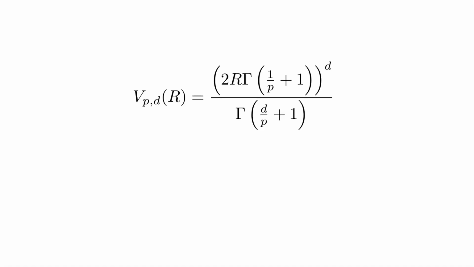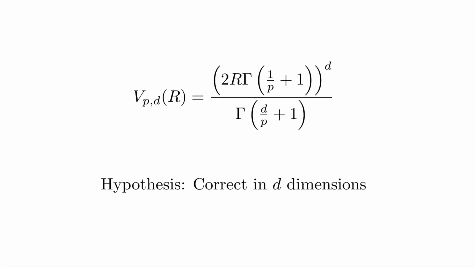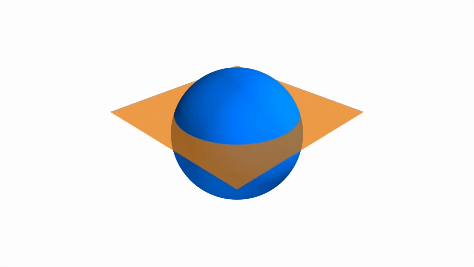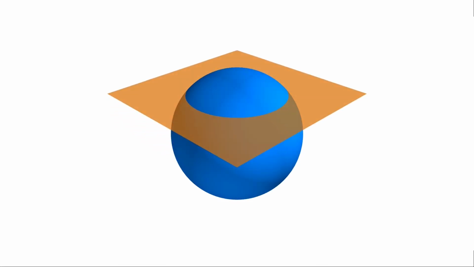We start with the expression for Vpd of r, which we are going to assume is correct for d dimensions. To find the volume of an LP ball in d plus 1 dimensions, we will need to integrate the volume of a d-dimensional section.